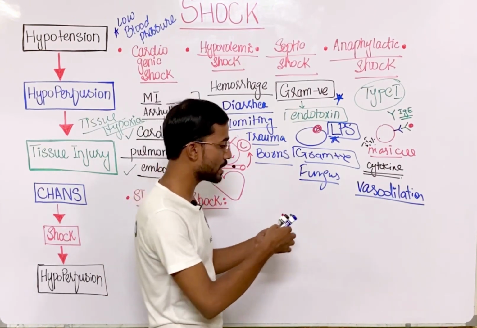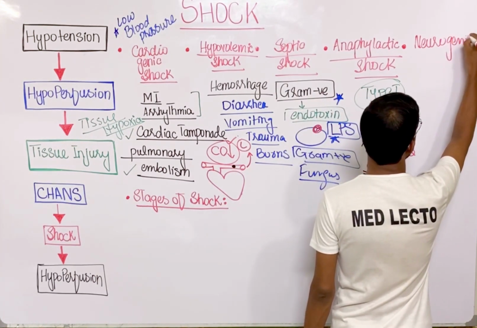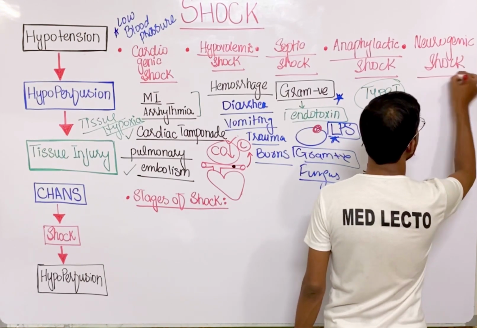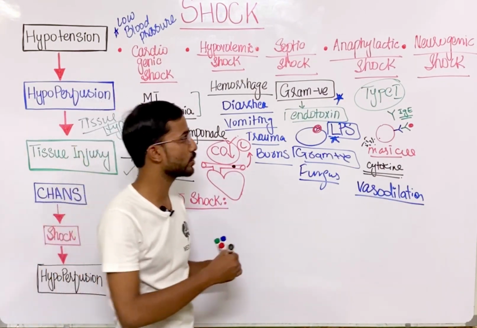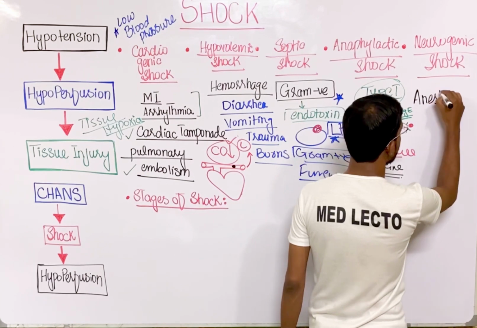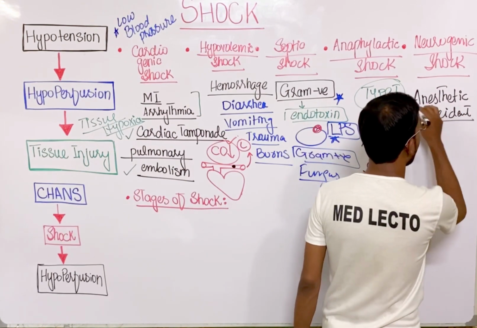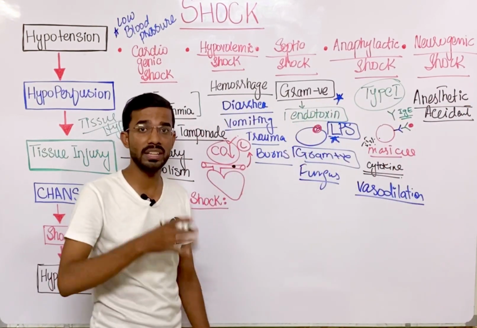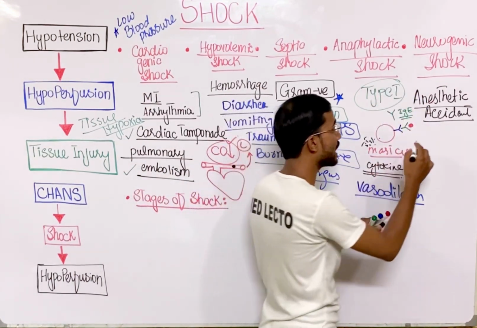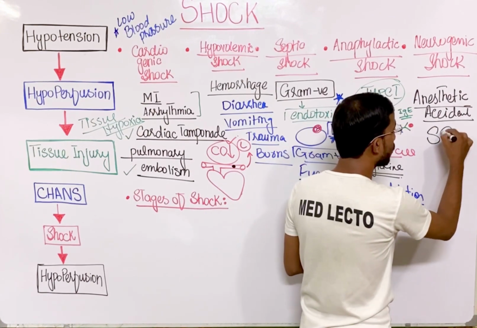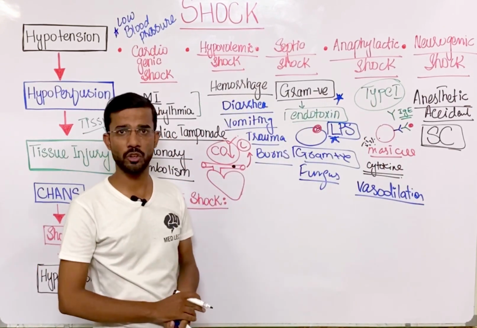Okay, and next is neurogenic shock. That is something related to the nerves. In neurogenic shock, there are several reasons. You can say anesthetic accident, when you give improper anesthesia before the surgery, then the patient can go towards neurogenic shock. Or when there is a defect or injury in the spinal cord, you can also see neurogenic shock. But why do you see neurogenic shock?